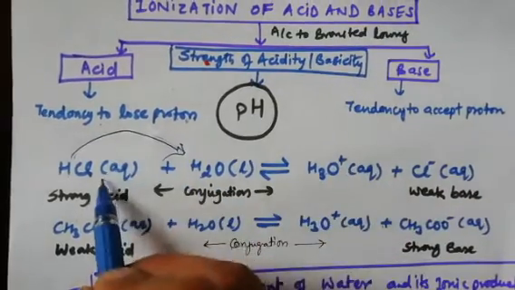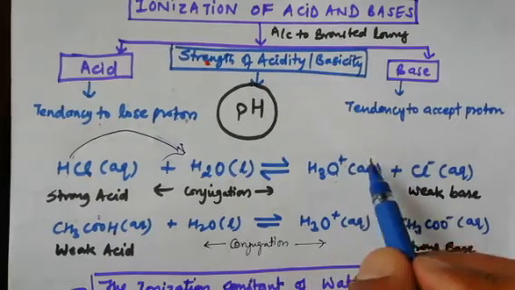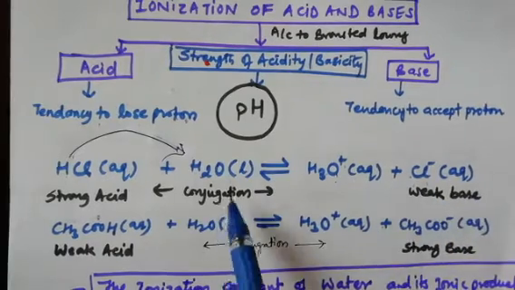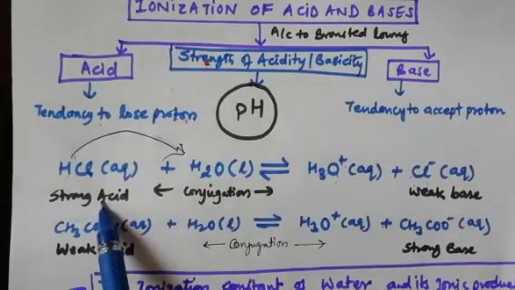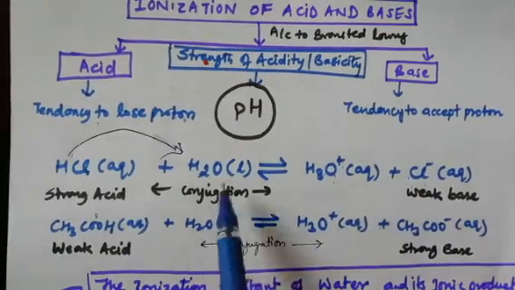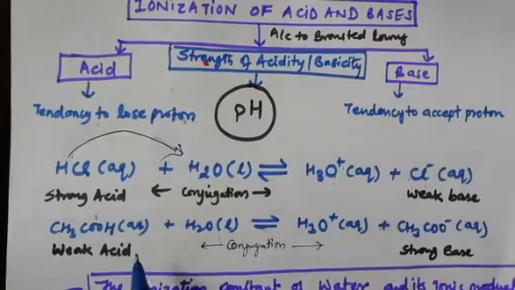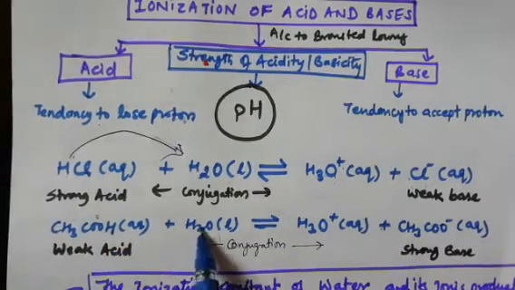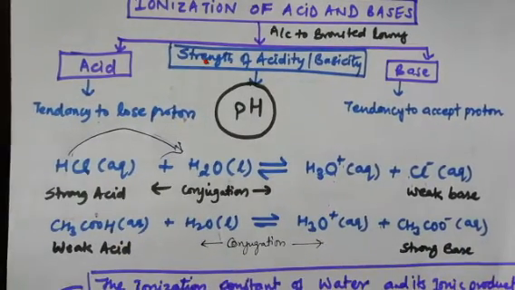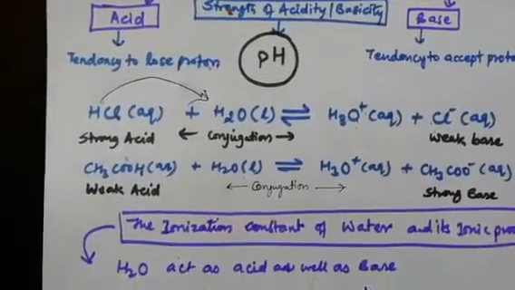It means that HCl is acid. Why? Because it is giving H3O positive ion. Clear? And the base remaining is chlorine negative. Chlorine negative is a weak base. So the combination becomes like this: if strong acid we use, it will give weak base. If weak base we use, it will give strong acid. Similarly, if strong base we use, it will give weak acid. Similarly, weak acid reacting with water will give H3O positive, but since it is weak acid, it will give strong base. So it is very simple: strong acid gives weak base and weak acid gives strong base.